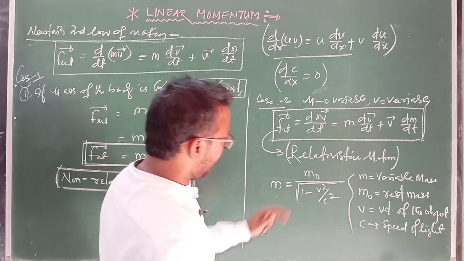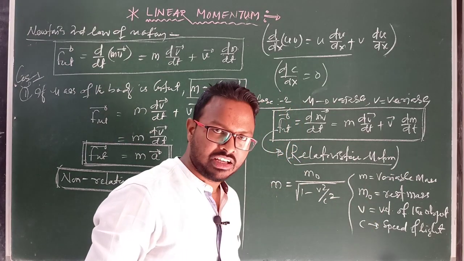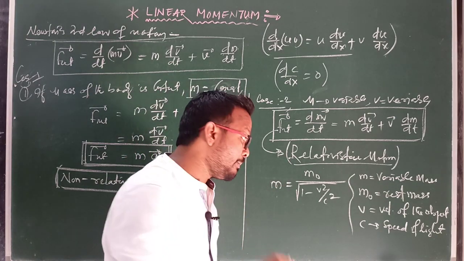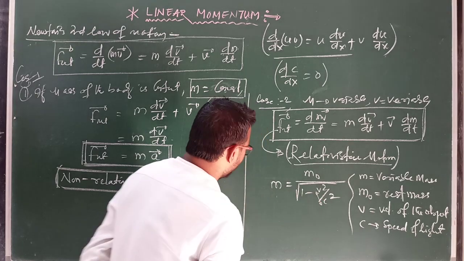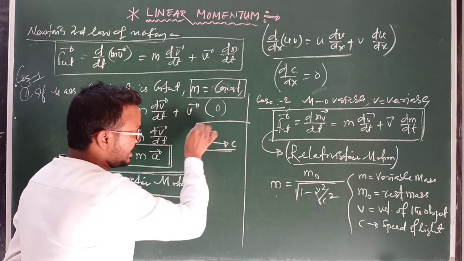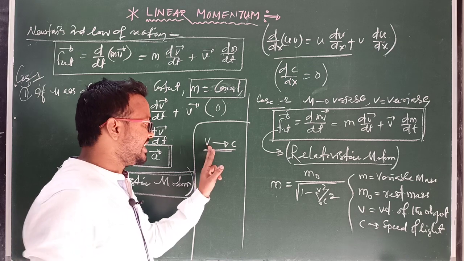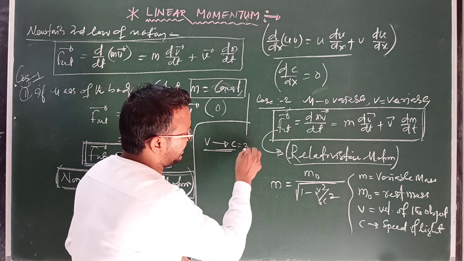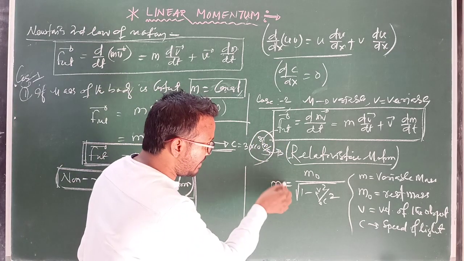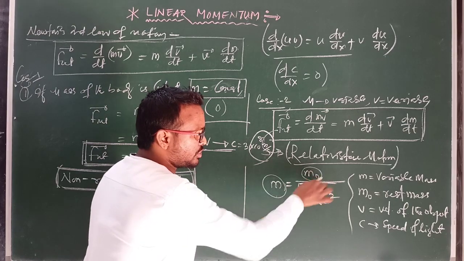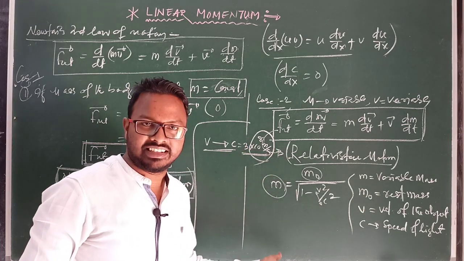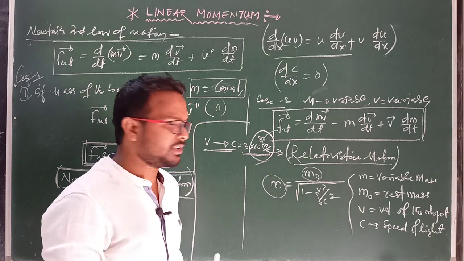So in the relativistic motion case, mass is not constant. How is mass not constant? In this case, if an object is moving with a velocity comparable with the speed of light, 3 into 10 to the power 8 meter per second, meaning nearly equal to this speed, at that time its mass changes. If the initial mass is, suppose, 1 kg, and the object moves with nearly this speed, then its mass changes from 1 kg by some factor, meaning 1.1, 1.2, etc. Clear?